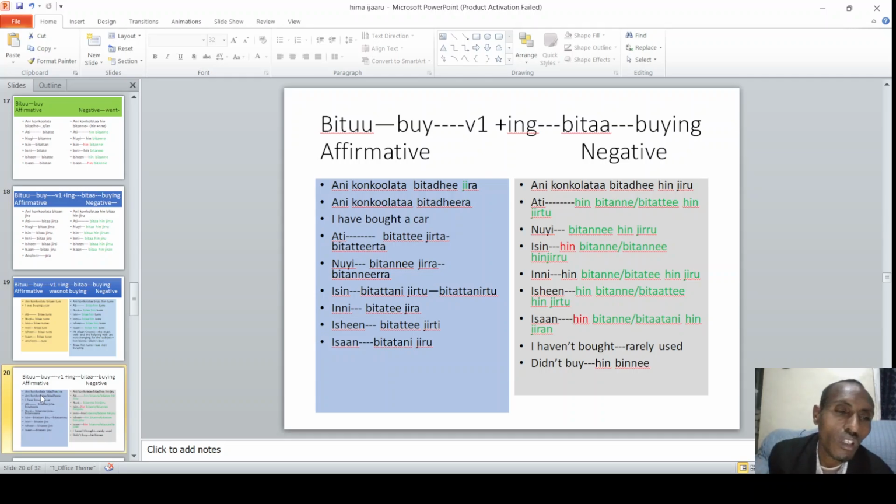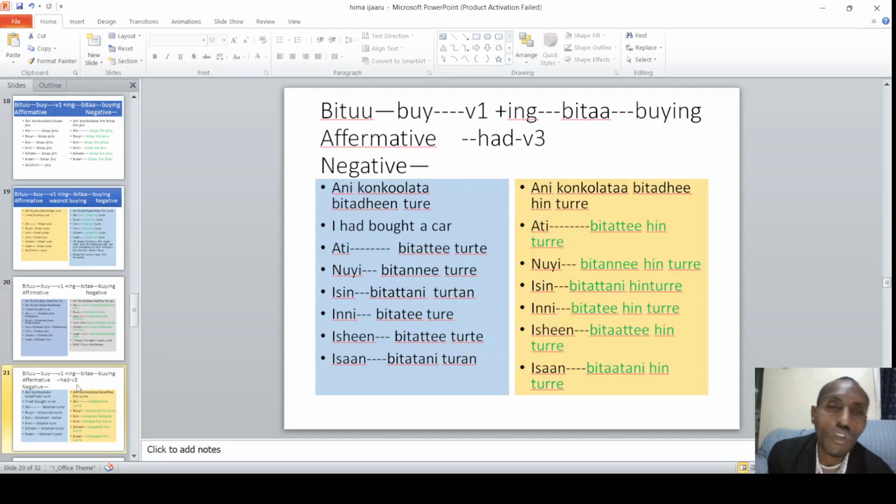It means similar to what? Past continuous. So the other one is what? Ani konkolaataa bitadheen ture. This is past perfect, with had. Ani konkolaataa bitadheen turre. Ani bitadhee hin turre. Hin turre, hin turre, hin turre. For all of them, the form of the helping verb is the same while the form of the main verb changes. Bitat, ati bitat, nuyi bitan. Of course, both of them mean what?